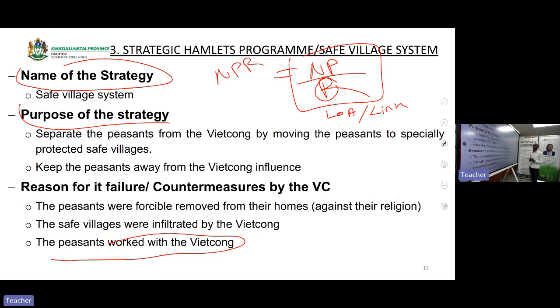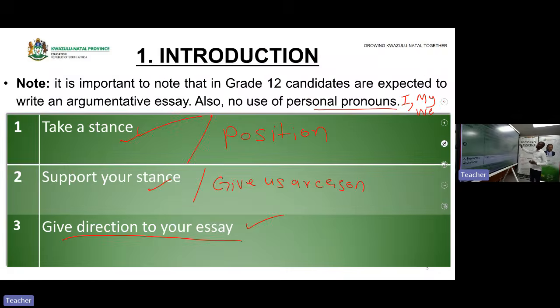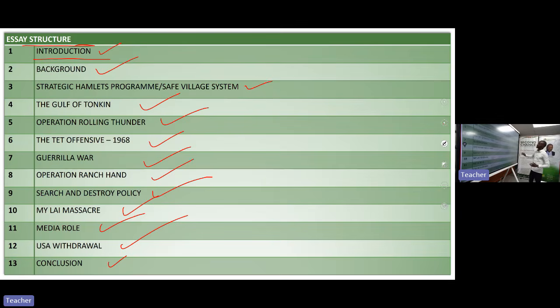Remember that we talked about essay writing today. Firstly, we talked about an essay structure. When you are writing a history essay, you must start with an essay structure: introduction, name all the paragraphs that you are going to write. In this case, we have 13 paragraphs. We have already done the introduction, the background, and the first strategy, which was called the safe village strategy. These strategies that were used by USA became a failure.